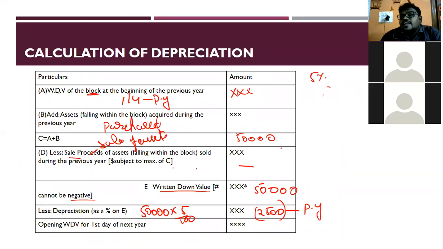This amount I can claim when I'm computing. This will be the allowed depreciation you can consider on the debit side of the profit and loss account. And for the next year, 50,000 minus 2,500, that is 47,500. So this will be the opening balance for the next previous year.